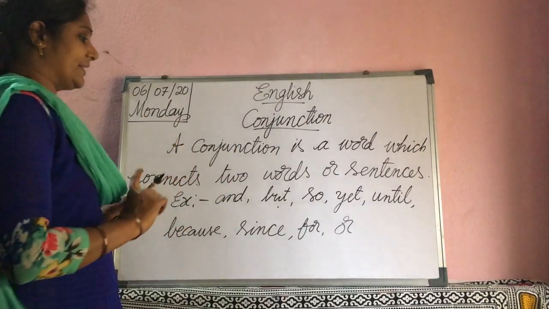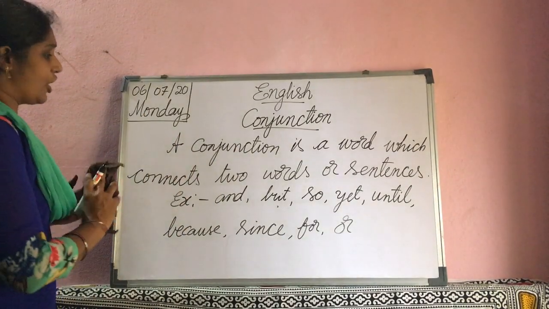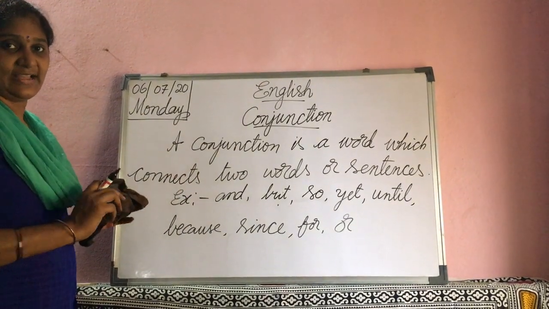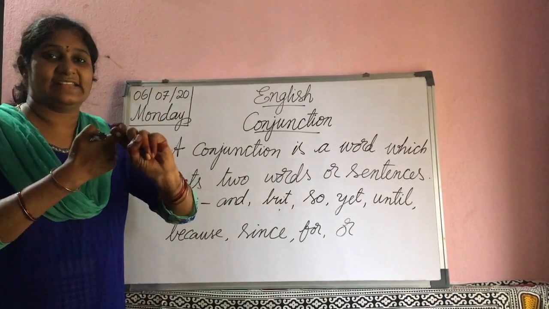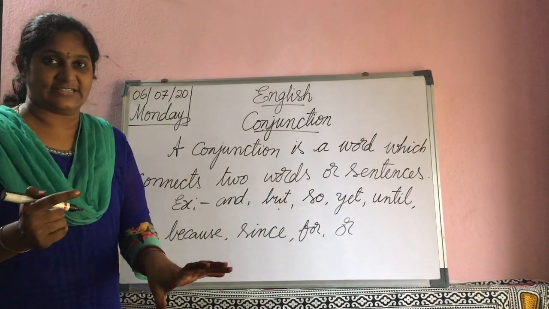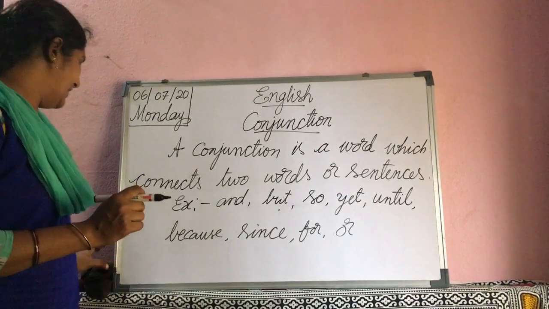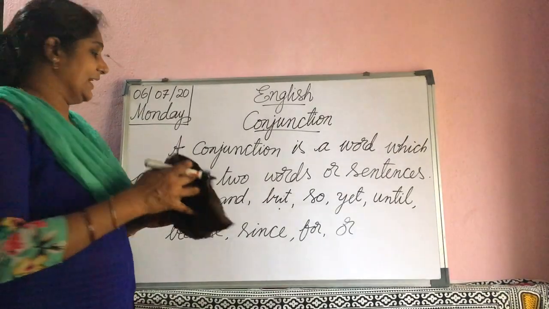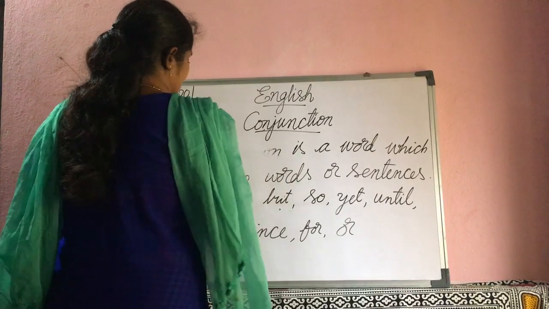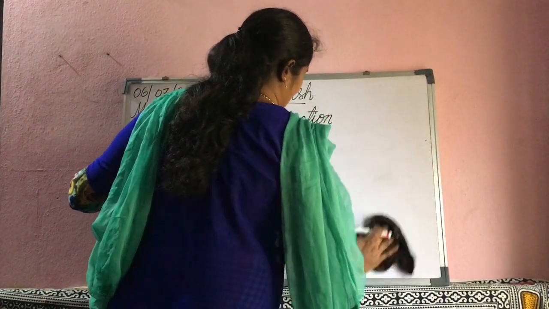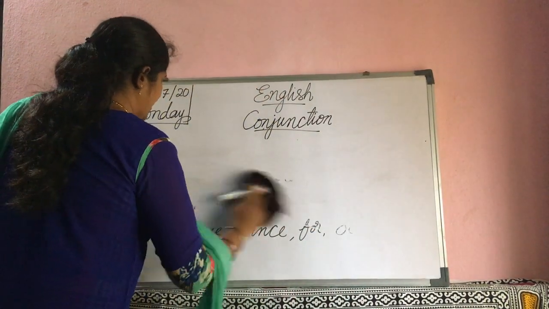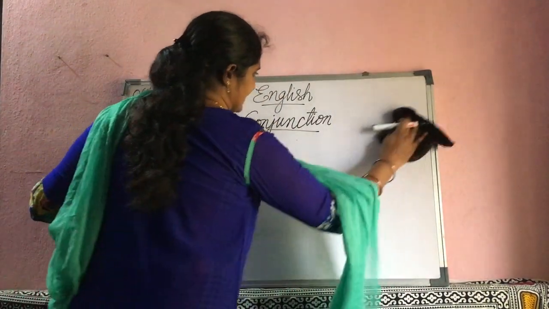These all are conjunctions. Is it clear? Conjunctions connect sentences or words. Now I will give some sentences. Use conjunctions and complete the sentences.